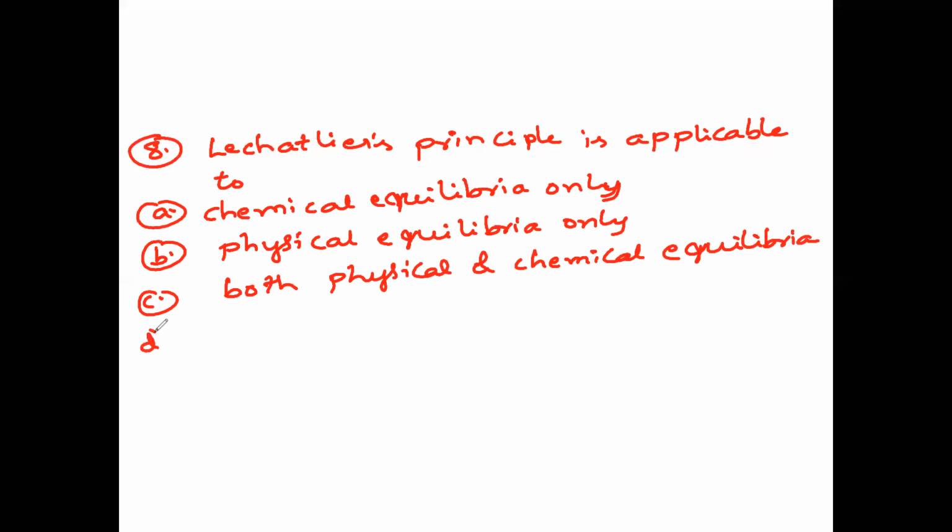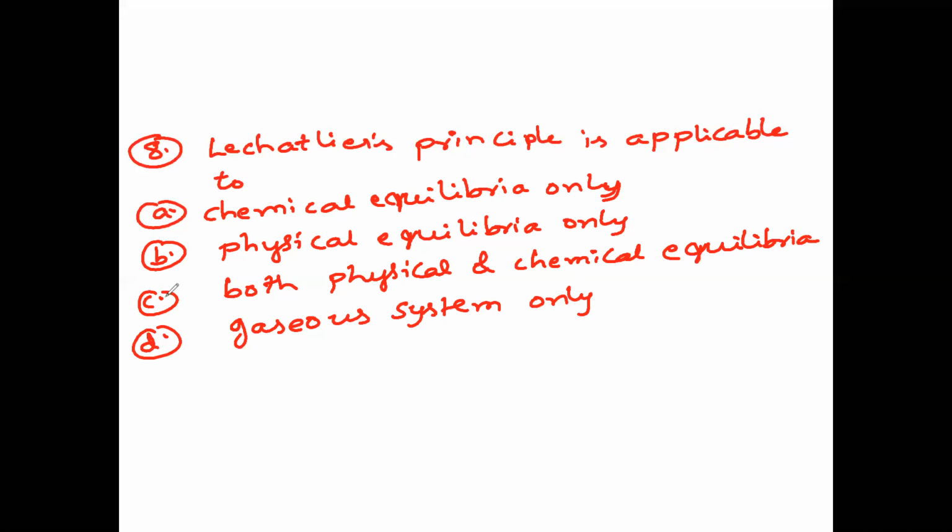And option D, gaseous systems only. So the answer is a simple, direct one.